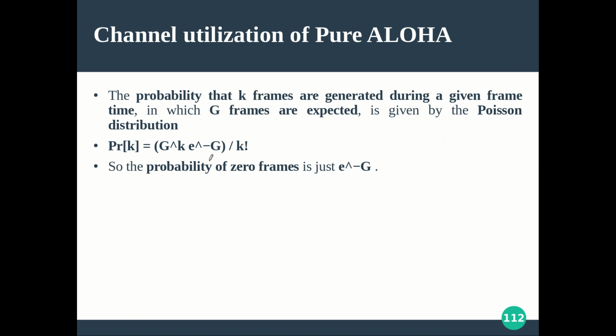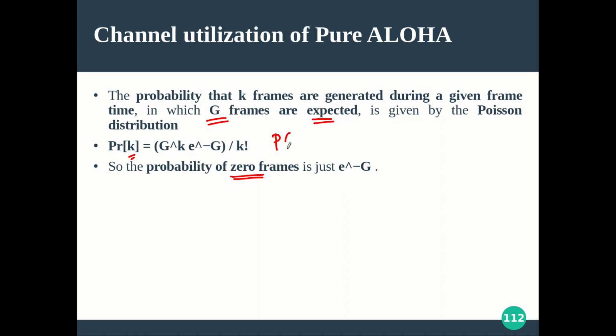Now, if this is a formulation for k number of frames during the frame transition time of your frame, with g to be the expectation, then tell me what is the probability of 0 frames when you are transmitting. When you are transmitting, 0 frames being generated means you are safe, you are getting a success. So for success, simply put k equal to 0 in this formula.